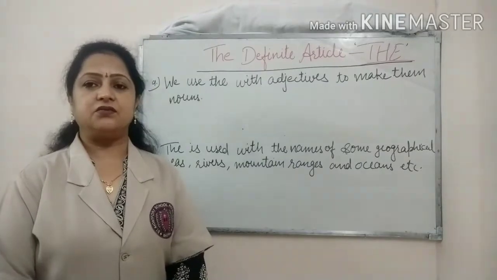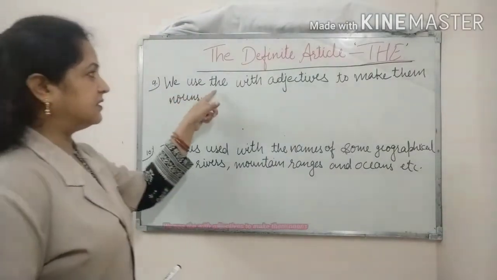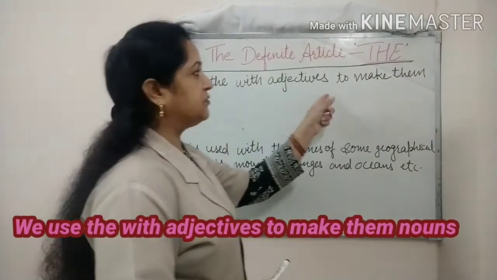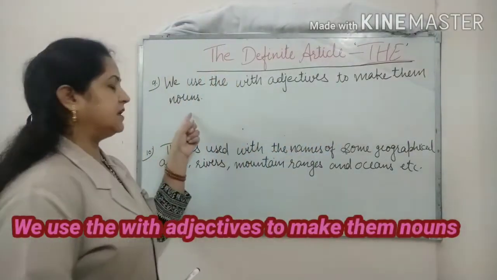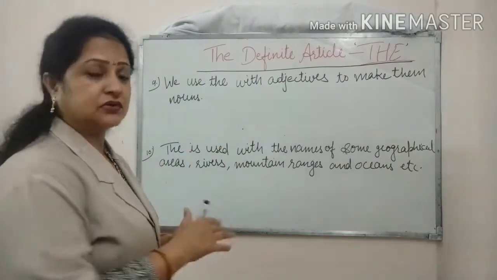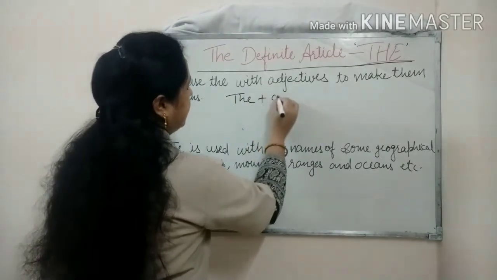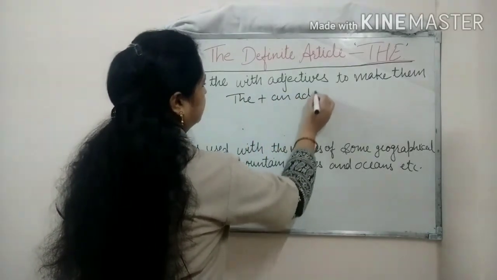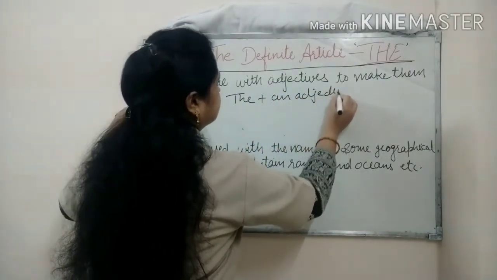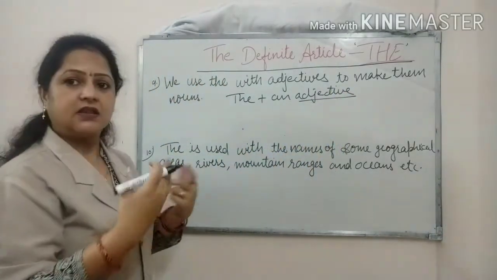The ninth use of the is we use the with adjectives to make them nouns. So it is very common to use the plus an adjective, to make the adjective a noun.